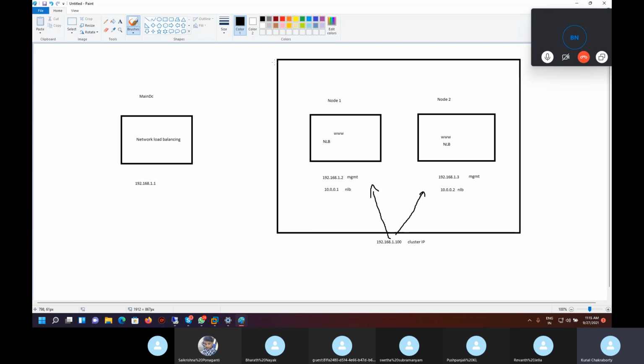We cannot try that ourselves right now. So to see that change, what we are going to do, we will make one node down. Then we will see whether my request switched or not to the other server. Okay, that we need to see. So this is the NLB concept, network load balancing.